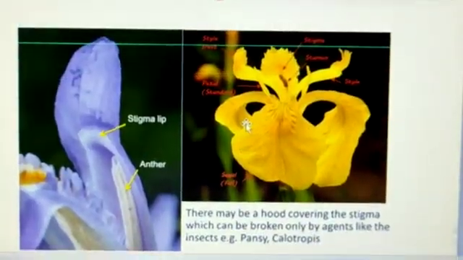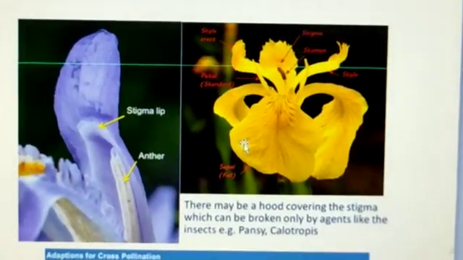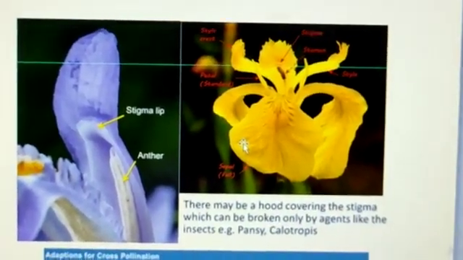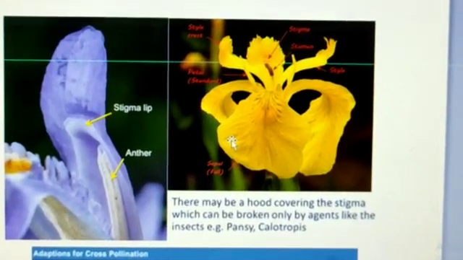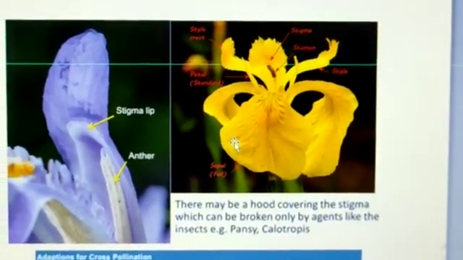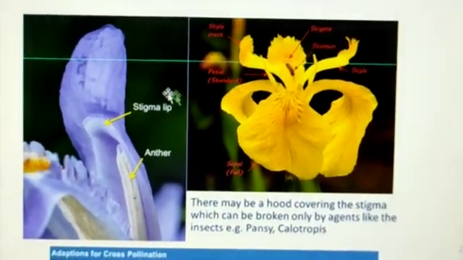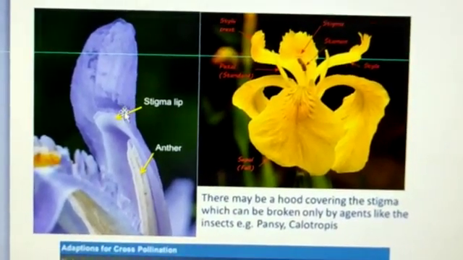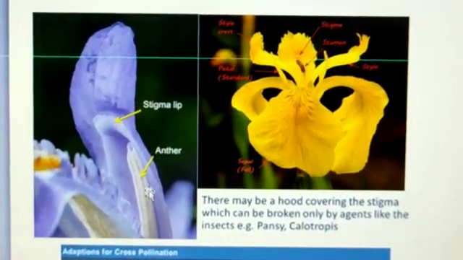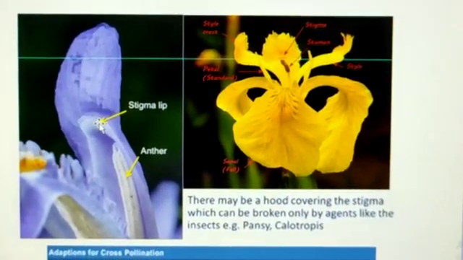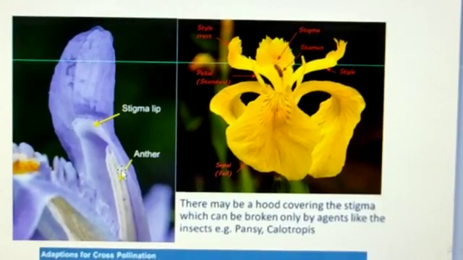Next one is hercogamy. Here herco means barrier. In some flowers there is the presence of a structural barrier or morphological barrier between the anther and stigma, which prevents self-pollination, and the pollen of a flower cannot reach the stigma of the same flower. In this case, cross-pollination occurs.